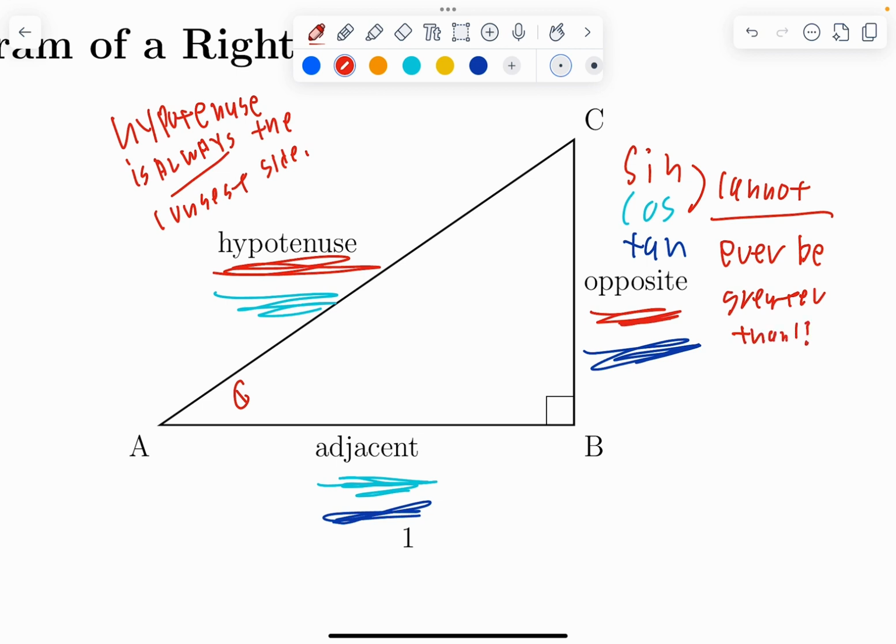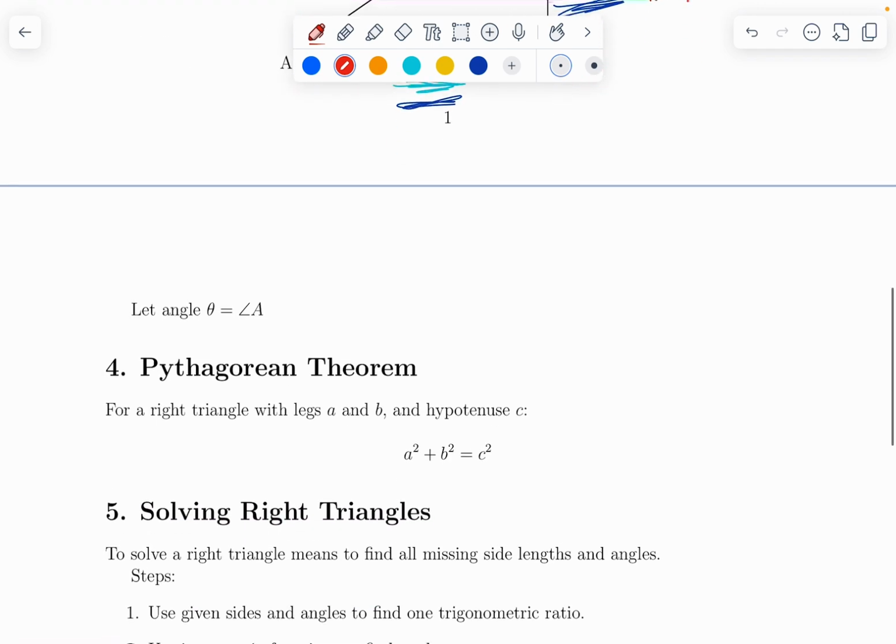We can't have one of the legs be longer than the hypotenuse. That just doesn't make logical sense. Now, it is natural to think, well, how could sine or cosine ever equal 1? That doesn't make any logical sense. Once we talk about angles in standard position and the unit circle, it's going to become a little bit more clear that they actually can equal 1. So we'll get to that later.